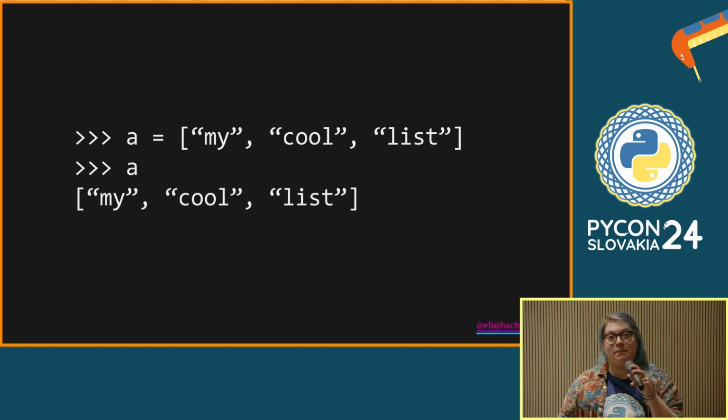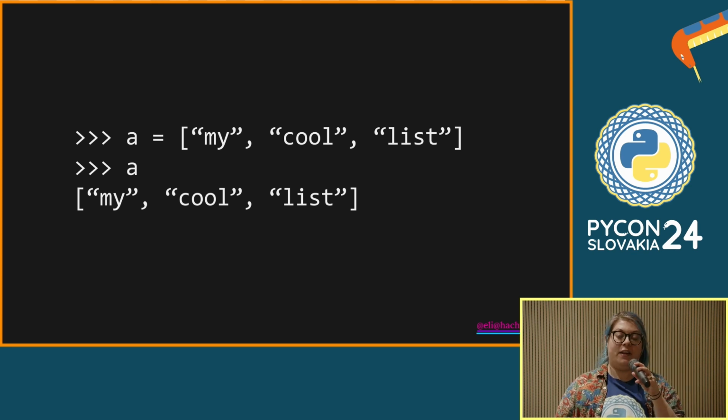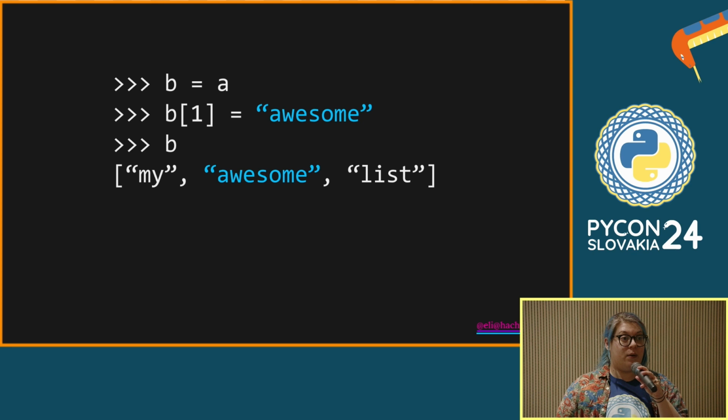Let's start with a list A, and it has 3 elements in it, my cool list as strings. We define it, we print it out, all is well. Now, let's say I want to have another version of this list. Well, I could just say, let B be equal to A. But I want B to be my awesome list, not my cool list, right? And so we do that, we change the second element of it. Does anyone want to guess what's happened to A? Anyone know this?